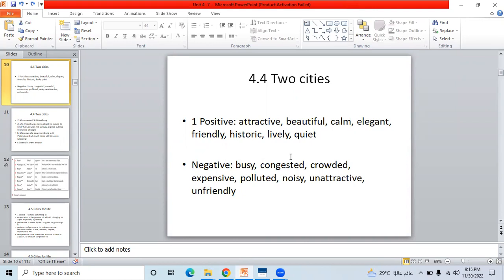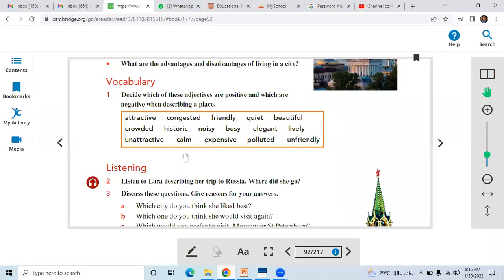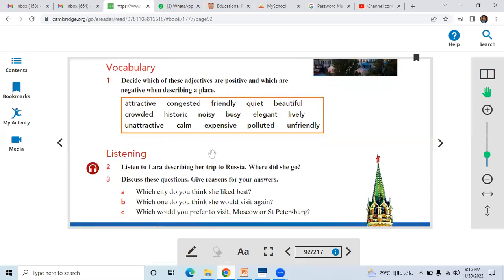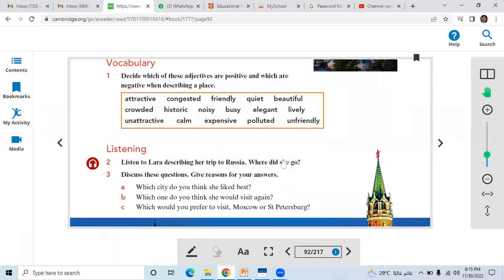These are all positive adjectives. If we talk about the negative: busy, congested, crowded, expensive, polluted, noisy, unattractive, unfriendly. These are all negative adjectives, right? This is how we distribute these words into two categories, the negative and the positive.